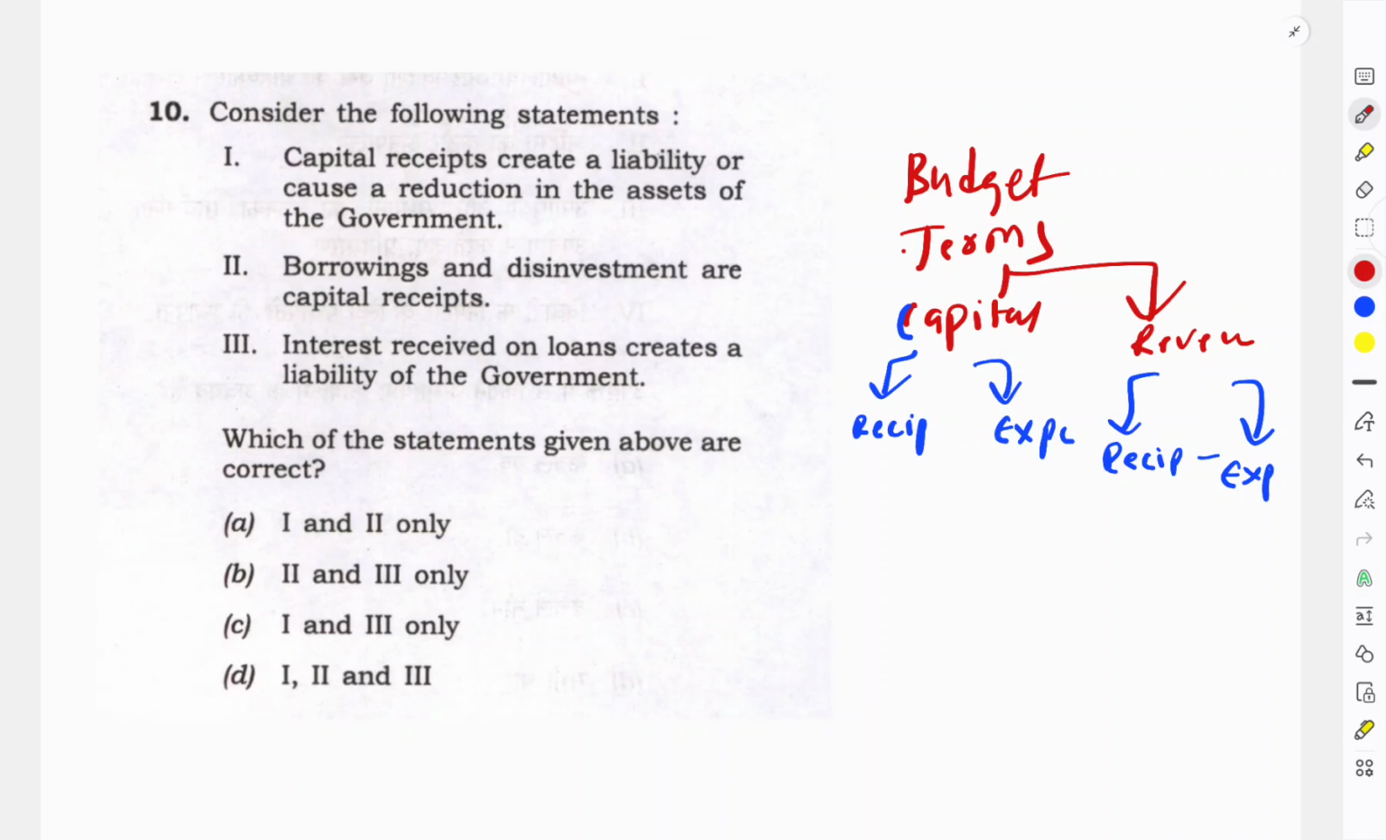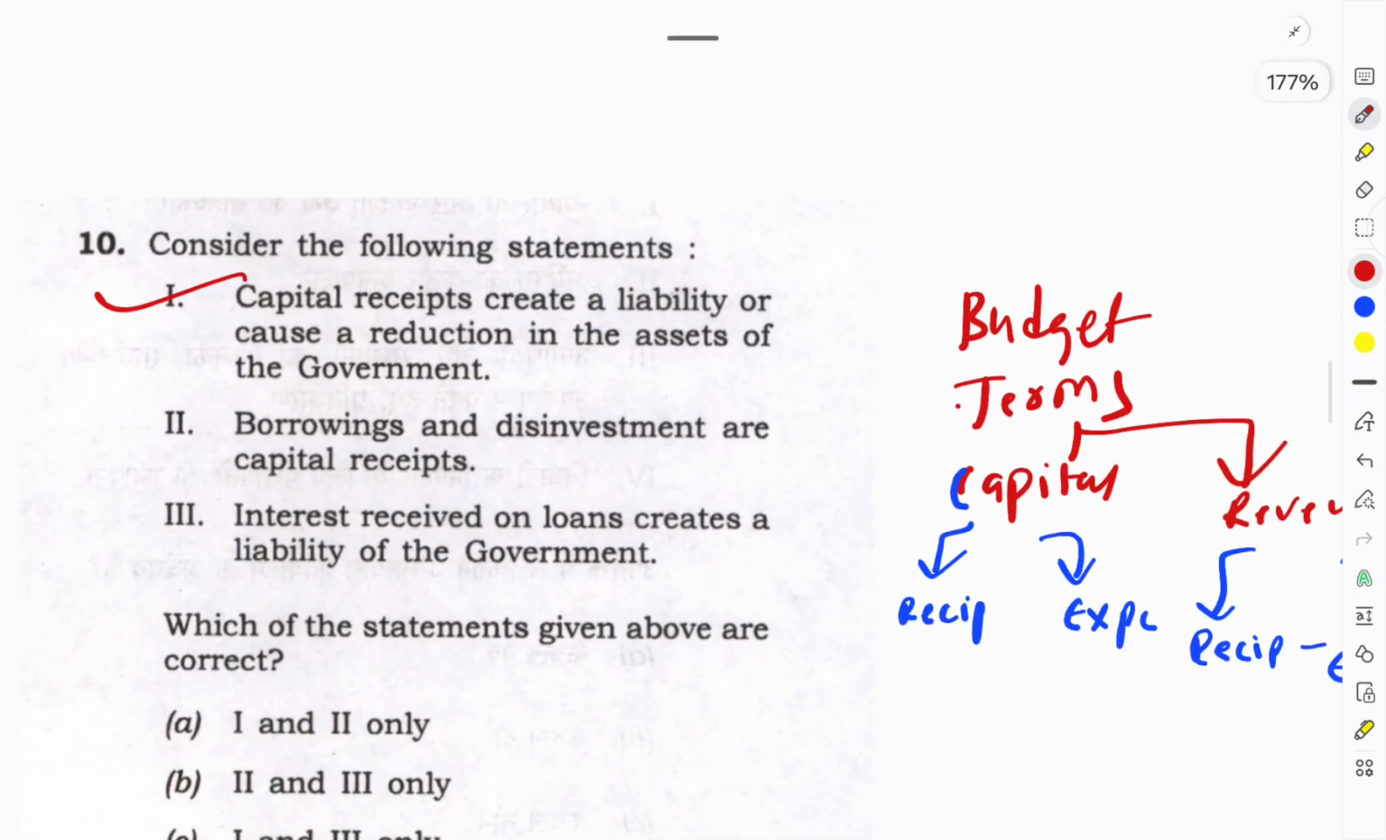Capital receipts create a liability or cause a reduction in the assets of the government. This is true because when you are receiving capital receipts, either you are receiving it from a loan, whenever you are taking a loan, your government liability increases. Government liability means taking a loan you have to pay back. So it is either creating a liability or causing a reduction in the assets of the government.